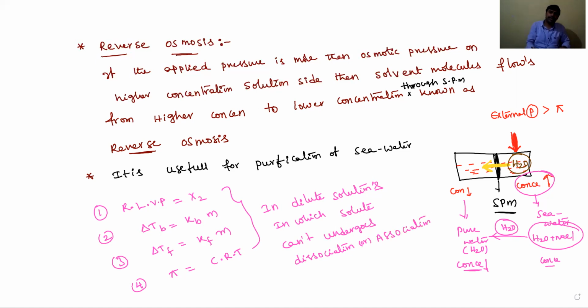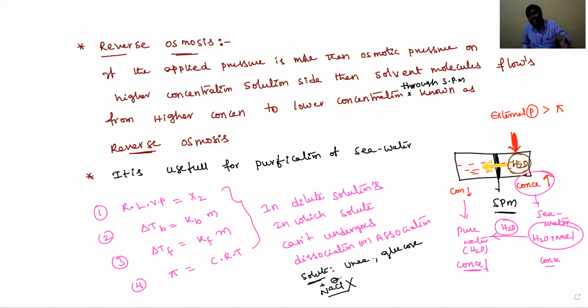For example, what kind of solutes cannot undergo dissociation or association? Solute examples like urea and glucose cannot undergo dissociation or association. But if NaCl is there, even in very low quantity, it is not applicable because of Na plus and Cl minus.